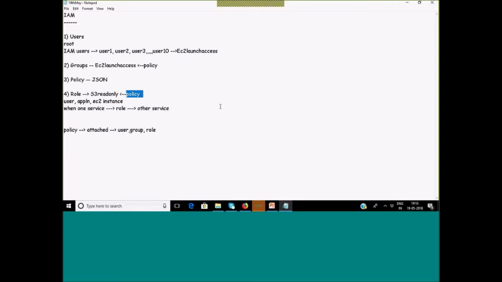Similarly, as long as the role is attached to the user, the user will be able to perform the activity. Once I remove the role, the user doesn't have those rights. So am I clear with the role? Why do we use the term assuming a role? It is very similar to the designation which we use in the corporate industry or in the IT industry.